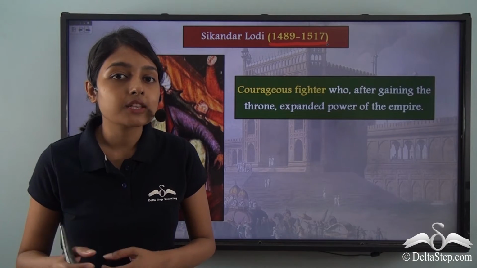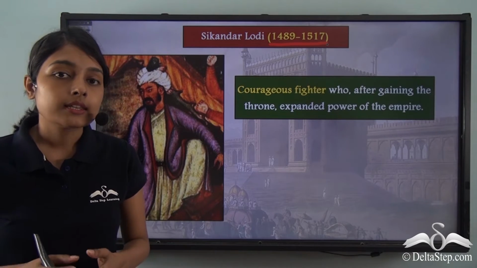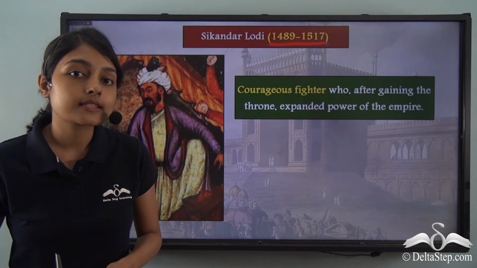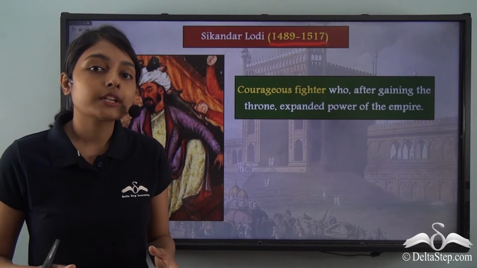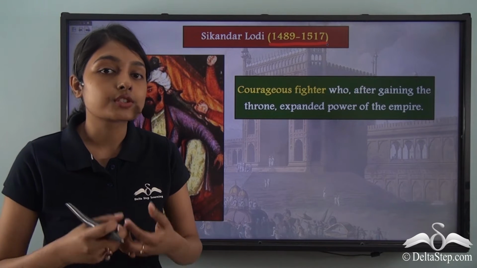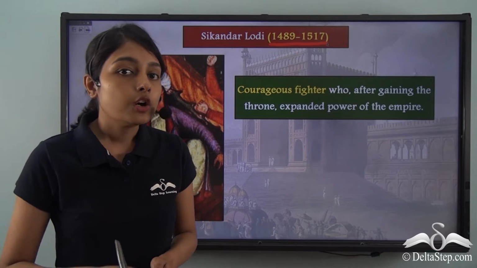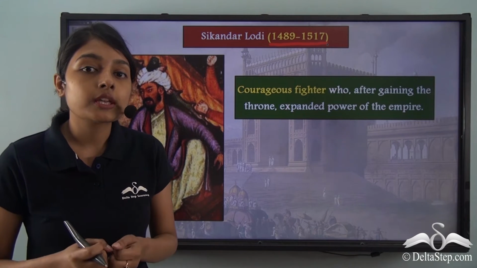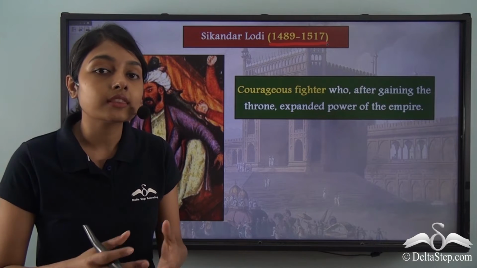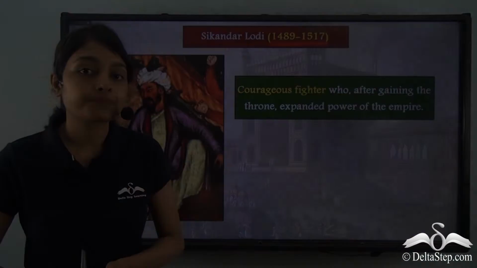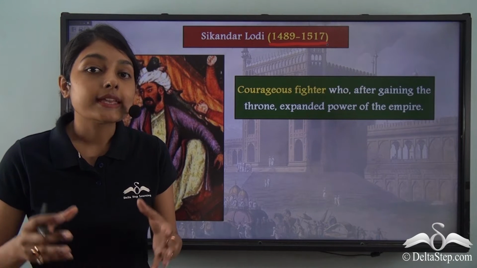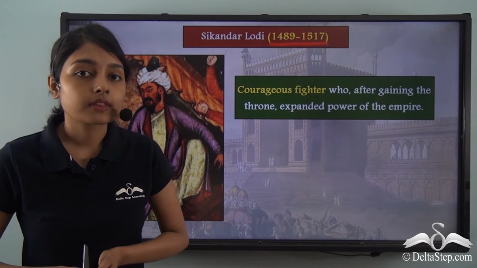Mubarak Shah was the ablest sultan to rule under the Sayyid dynasty. But we learnt that the last sultan, that is Alauddin Alam Shah, was not able to hold the dynasty together. Now, when Sikandar Lodi ascended the throne, he took it upon himself to further strengthen the power of the dynasty. He took this responsibility upon his shoulders to expand the dynasty.